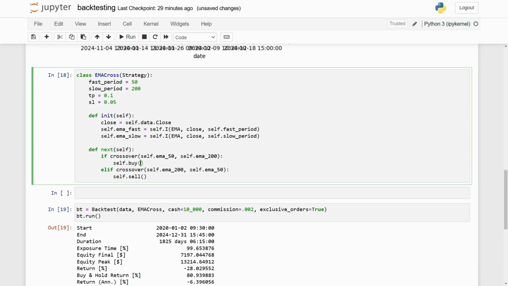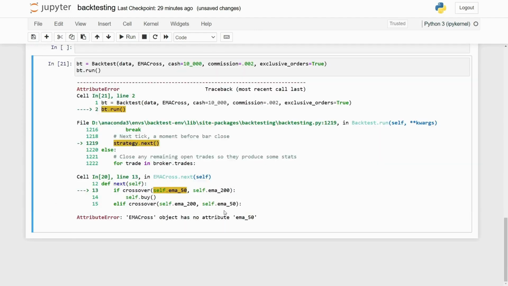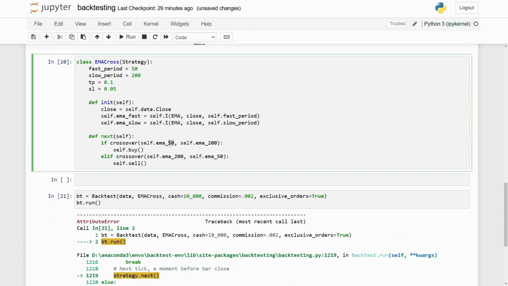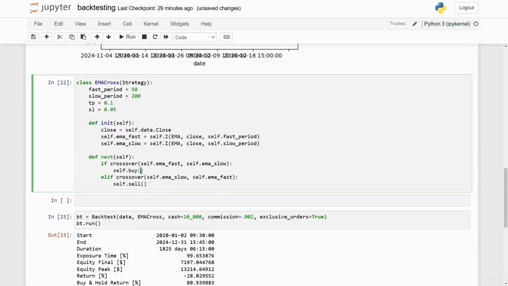And now, before I go further, let's just make sure I haven't made a mistake here. Okay, yeah, that's because I need to change this to EMA fast and that to EMA slow. Should work now. Perfect.